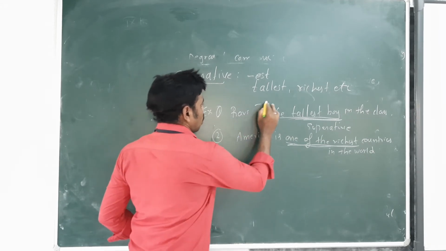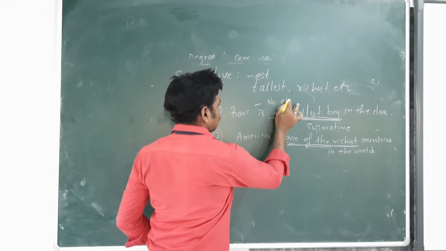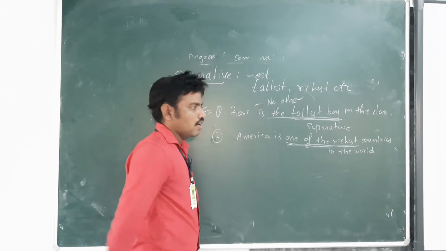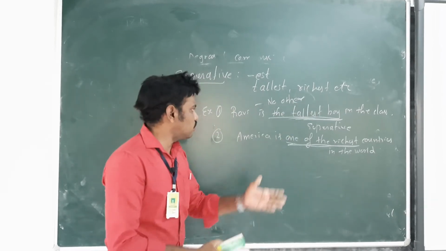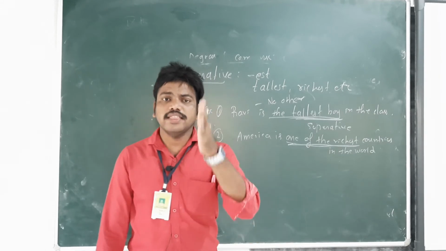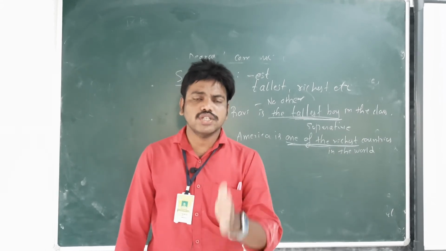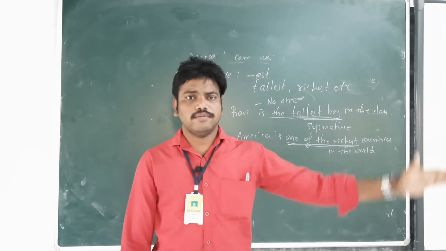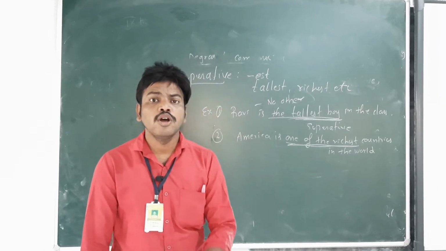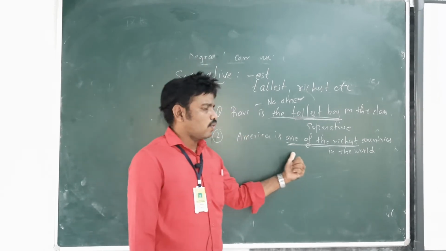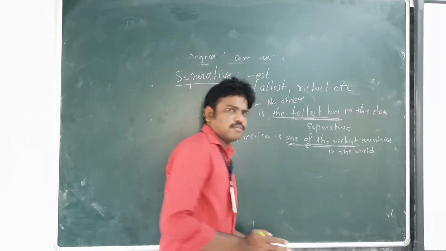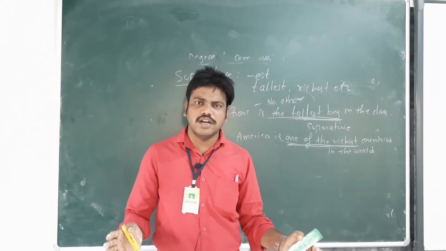Here we can use no other because there is no other boy in the class. Why do we use no other boy? Because we use the tallest. When there is the tallest, we should use no other in positive degree. Next, America is one of the richest countries in the world, because there are many countries.